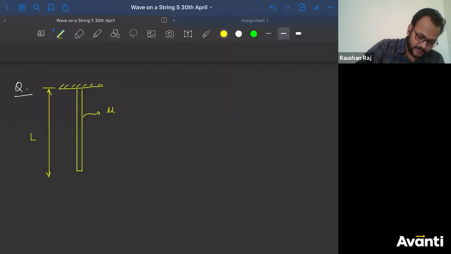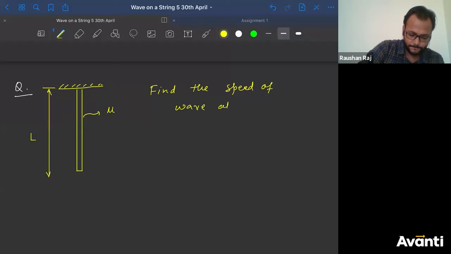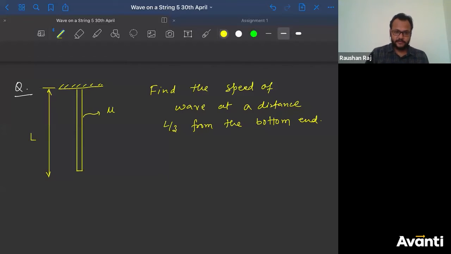You have to find the speed of wave at a distance L by 3 from the bottom end. ठीक है? So find the speed of wave at a distance L by 3 from the bottom end.